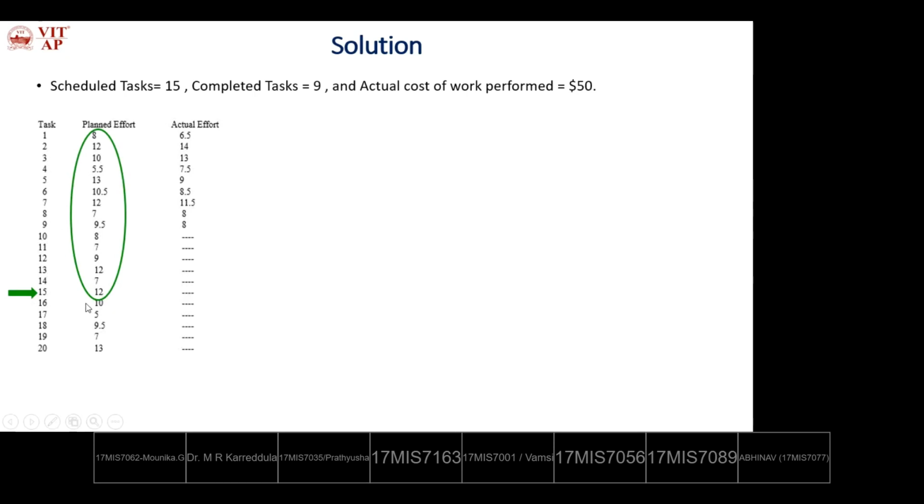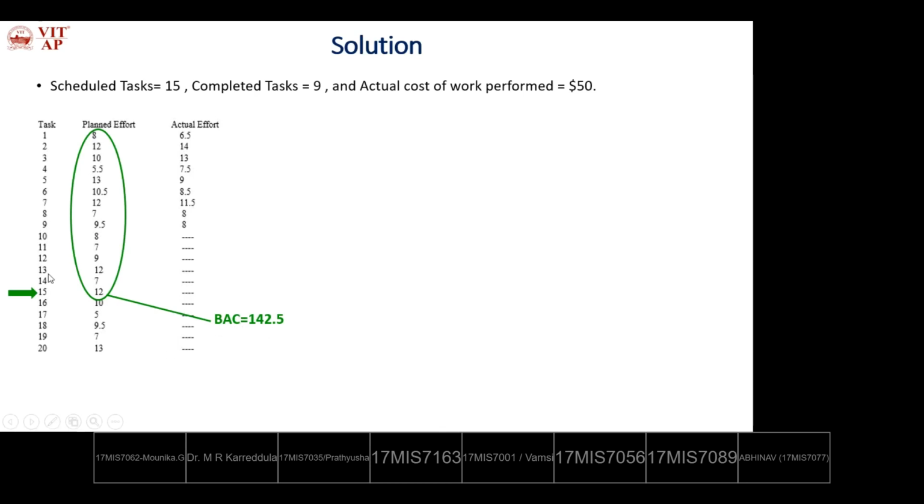What is the scheduled one? The planned effort for scheduled BAC, budget at completion, to finish the 15 tasks. The budget allotted, the planned, the scheduled is 142.5 percentage days to finish 15 tasks. Among the 20 tasks, to finish 15 tasks, the BAC, budget at completion, is given as 142.5.